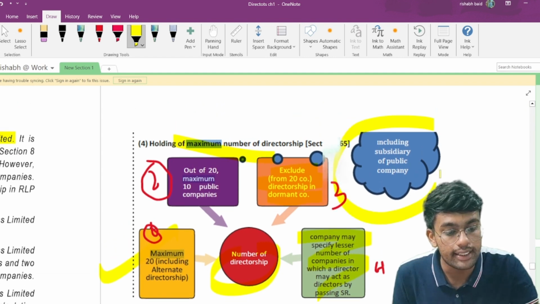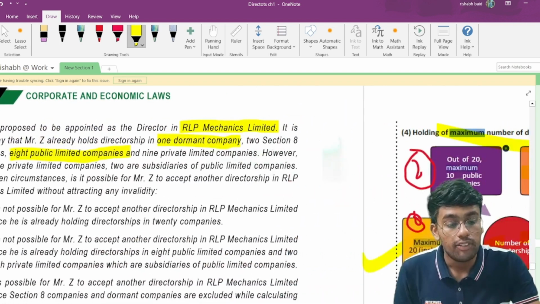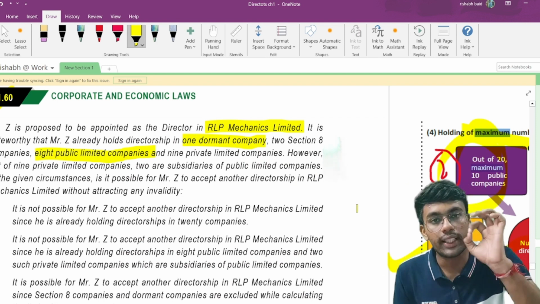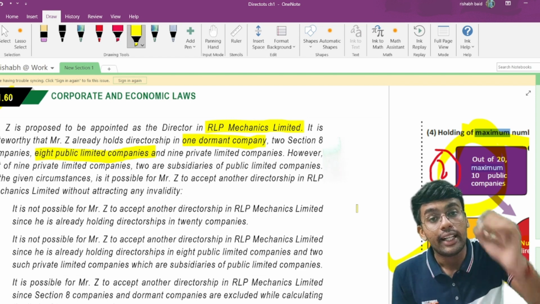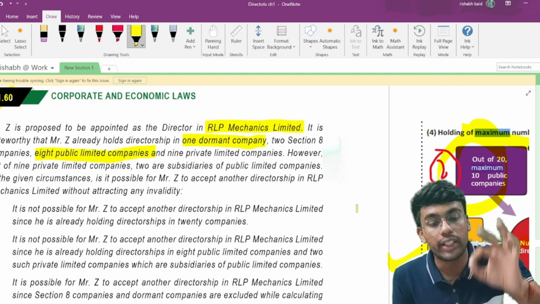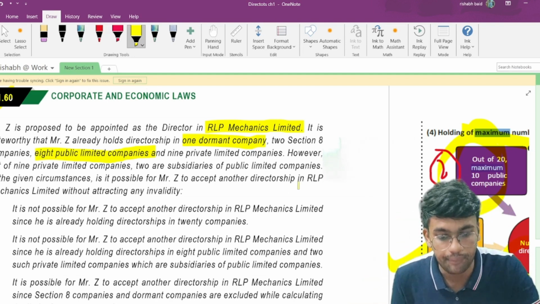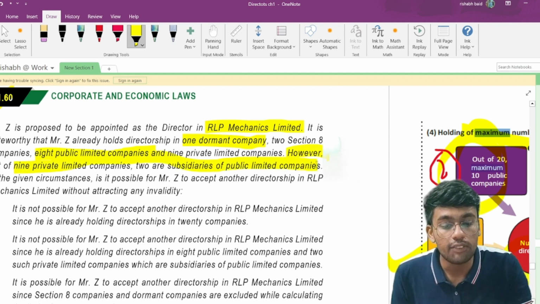Now, here what does this say? It says including subsidiary of a public company. Matlab, out of the total maximum number of 20 directorships, maximum 10 can be public. And any kind of company which is a subsidiary of a public company shall also be counted in the definition of 10 public companies. Now, let us read the question forward. However, out of 9 private limited companies, there are 2 subsidiaries of public limited companies.